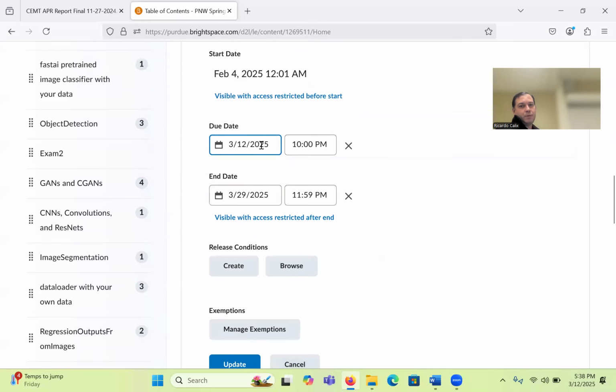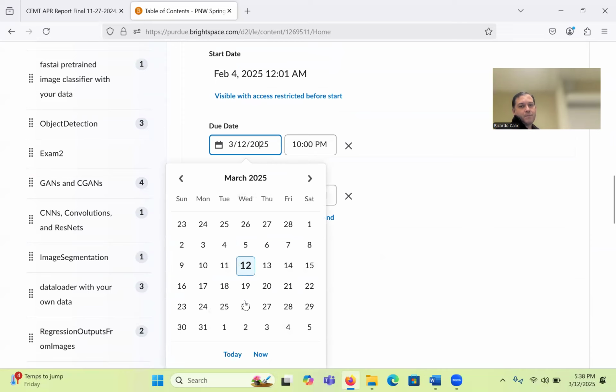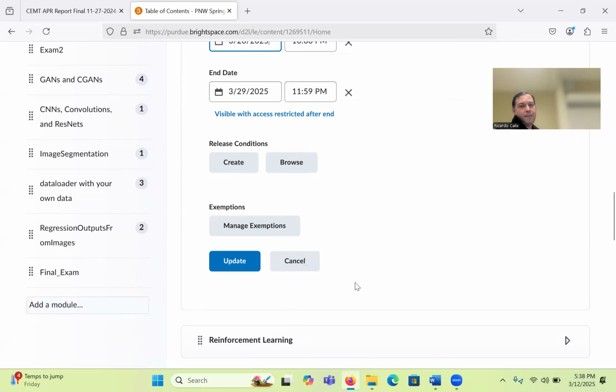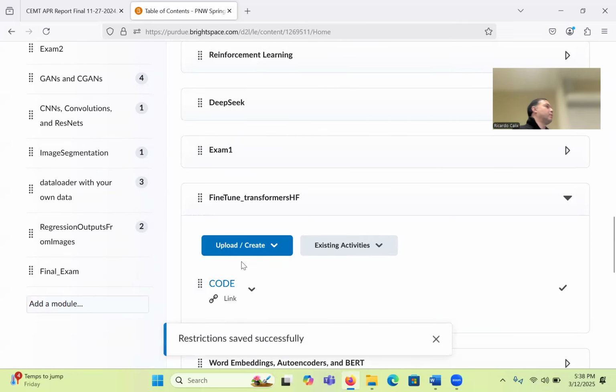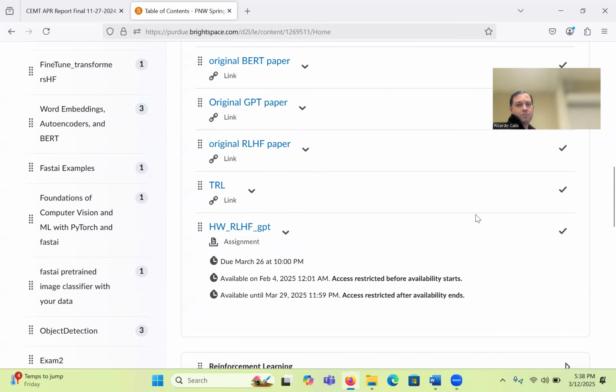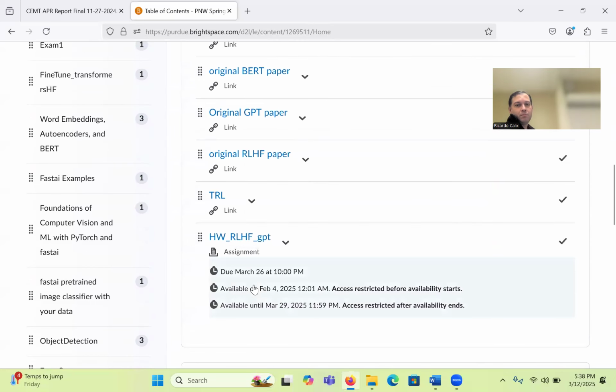Make the due date for it 26. Okay. So that's been updated now, I believe. March 26 and March 29. Any questions about this assignment?